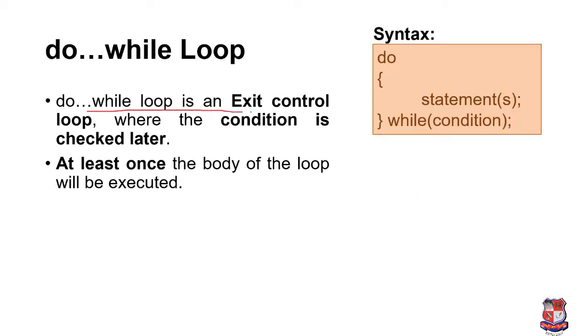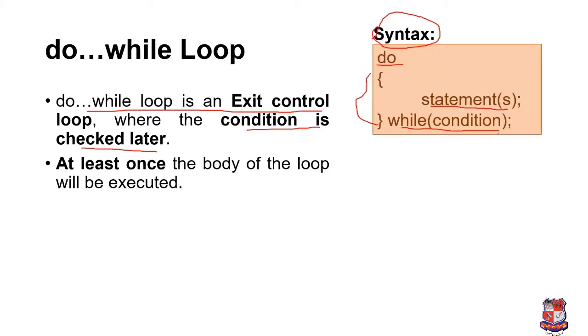Do while loop is an exit control loop where the condition is checked later. We already discussed that in the while loop the condition is checked first and then the statements execute. In the syntax of do while, we first mention do, then the statements, which means the body of the loop, and then we check the condition.